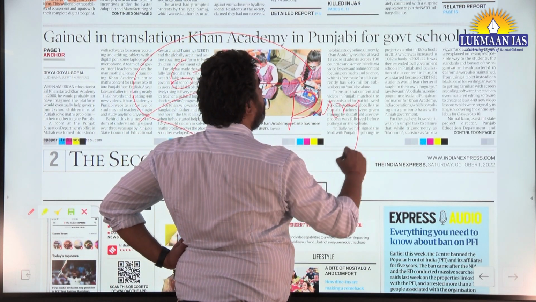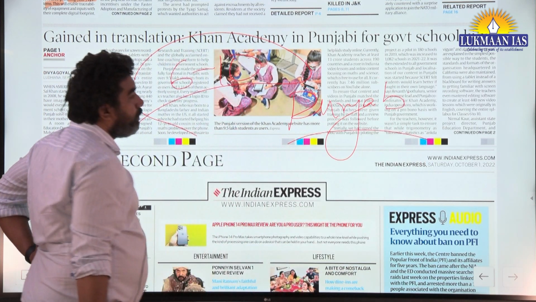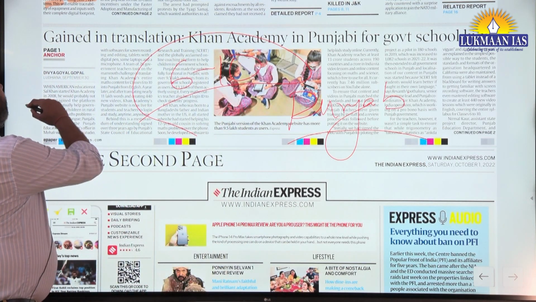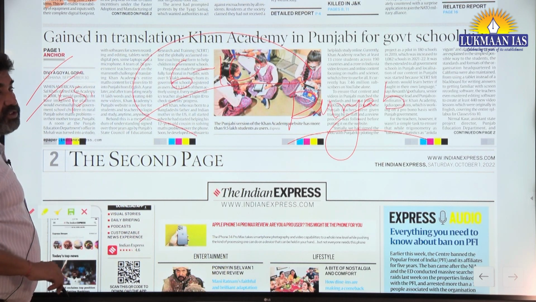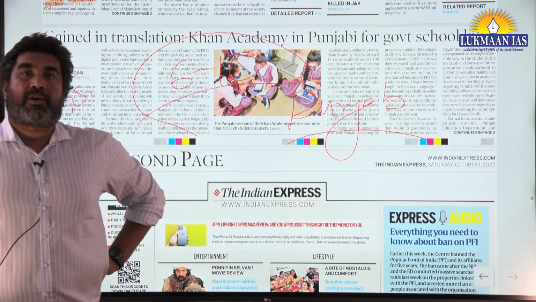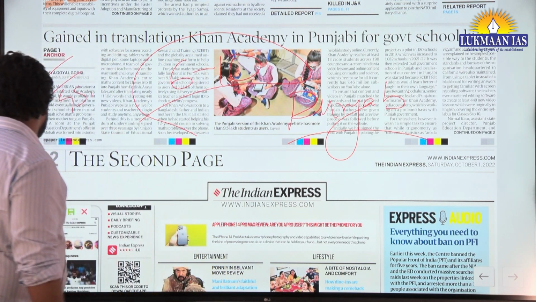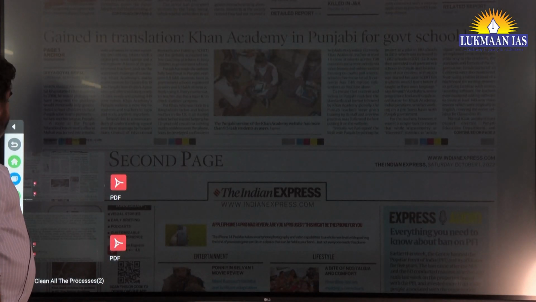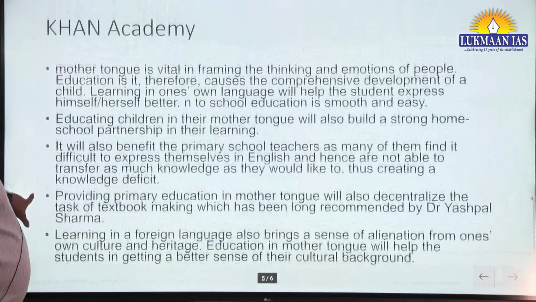So how will it improve the overall condition? The purpose, again, anywhere it includes GS1, GS2, GS3, essay, also essay. So in this case, there are always some benefits in teaching in the mother tongue. What are they?